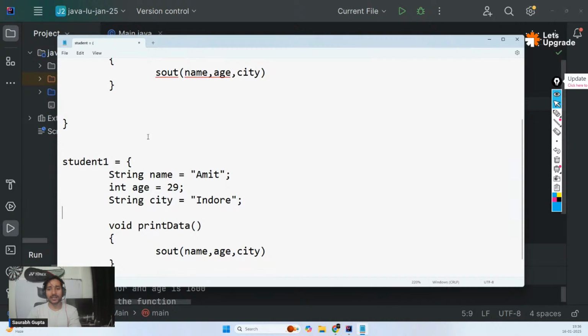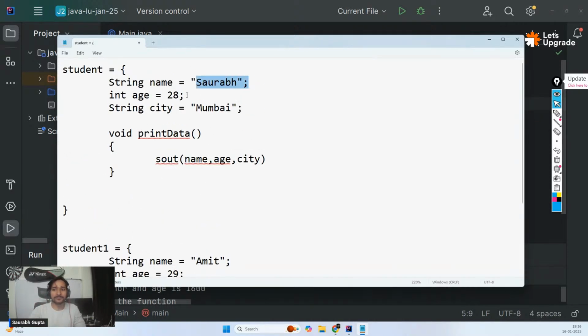This is also a student. This is also a student. The only thing that they have different is this data. Can you see that, guys? Programmatically, the only thing that is different is the data. Yes or no, guys? Everything else is the same. Please tell me. Everything else is the same. The only thing that is different here is the data.